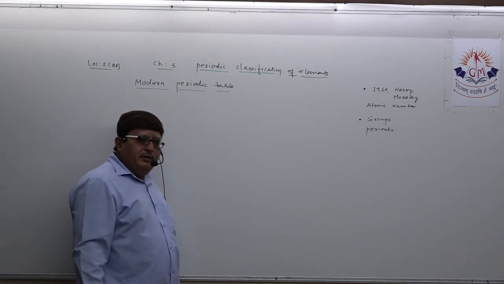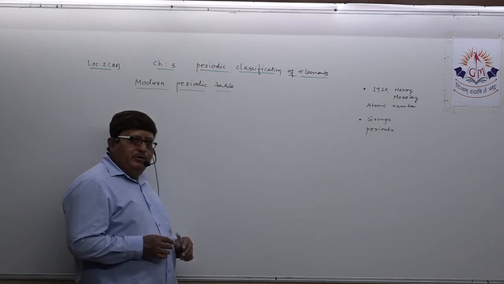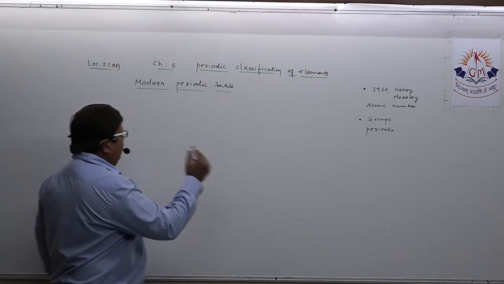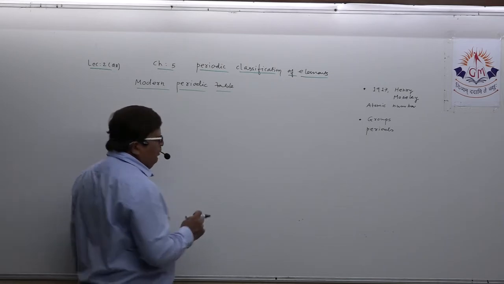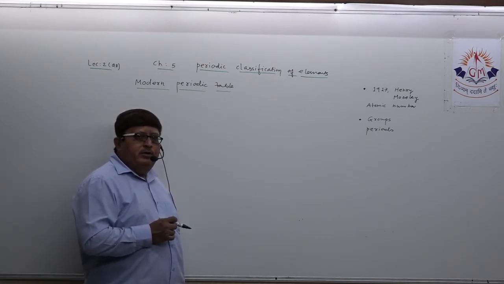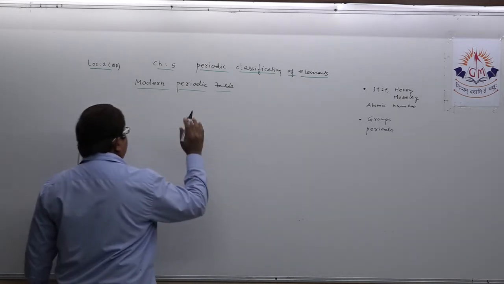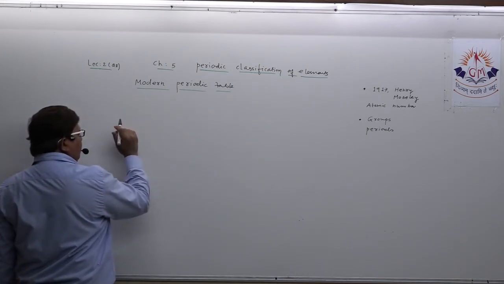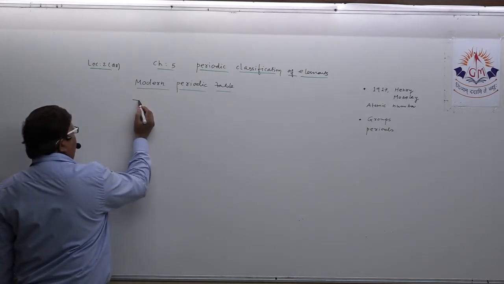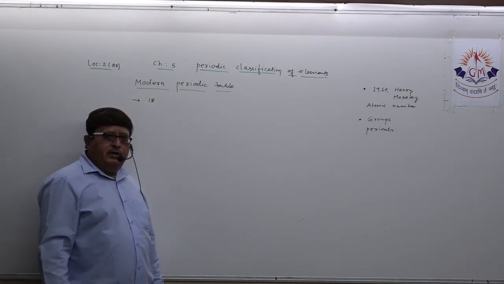Then you can write about groups. In the modern periodic table there are 18 groups, as you all know. I am first discussing groups only. Suppose you want to write some detail about groups: in the modern periodic table there are 18 groups.